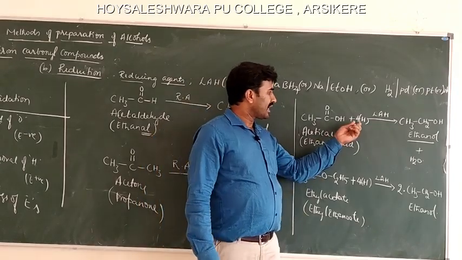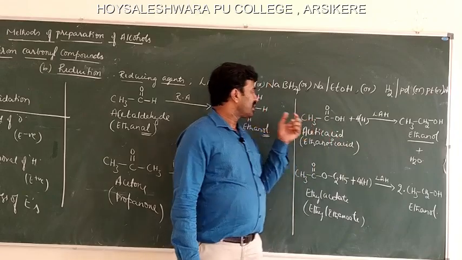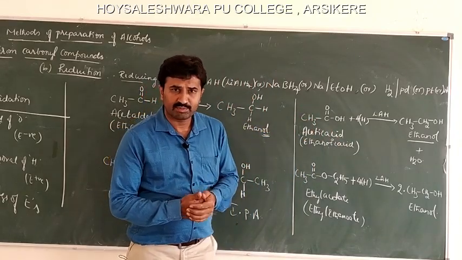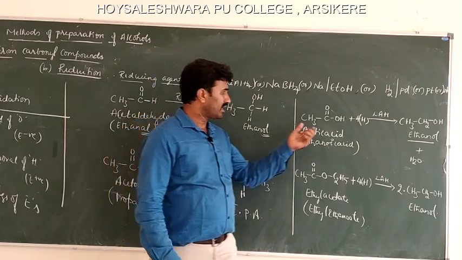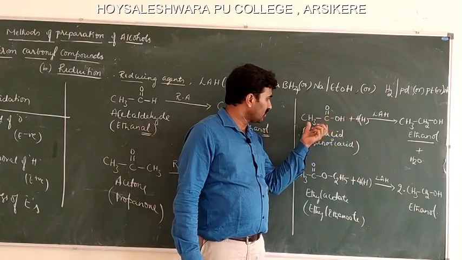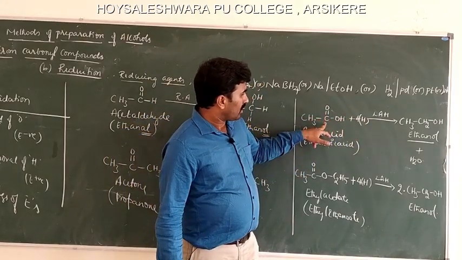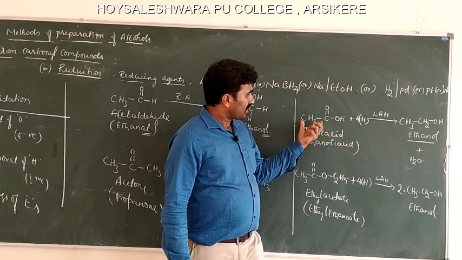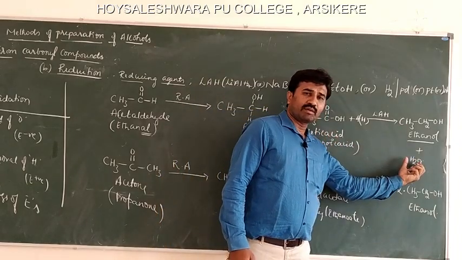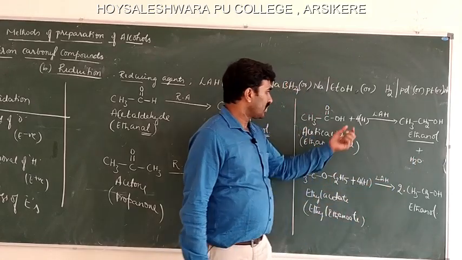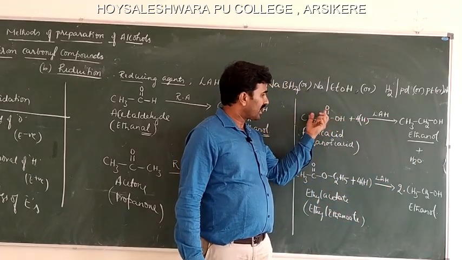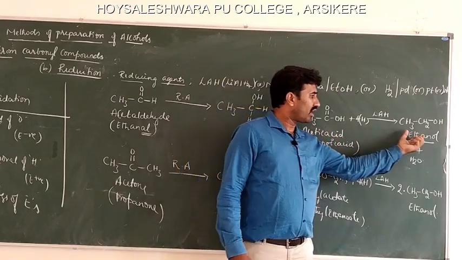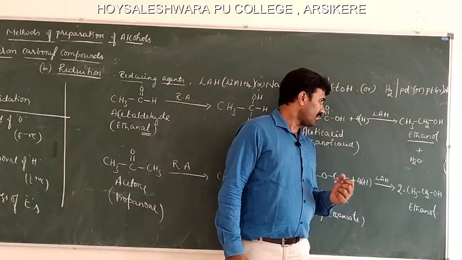So LAH, lithium aluminum hydride, reduction takes place via hydrides, by the addition of hydrides. Here 4 hydrides are added to acetic acid to form ethanol, and the byproduct is H2. Here 2 hydrogens remove the oxygen atom and 2 hydrogens are added to the carbon atom to form ethanol.